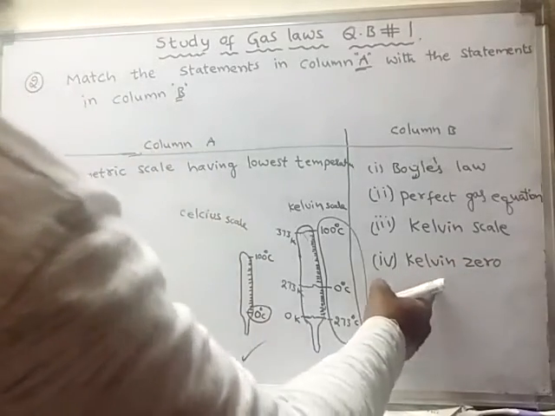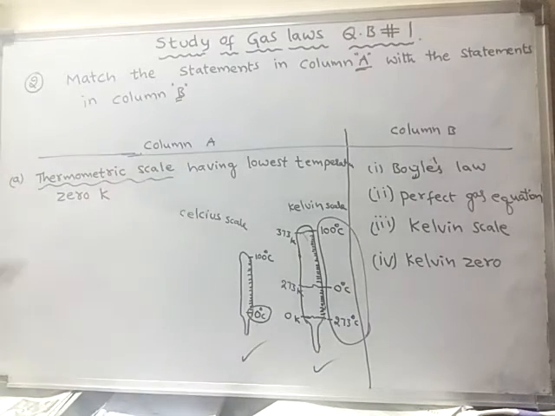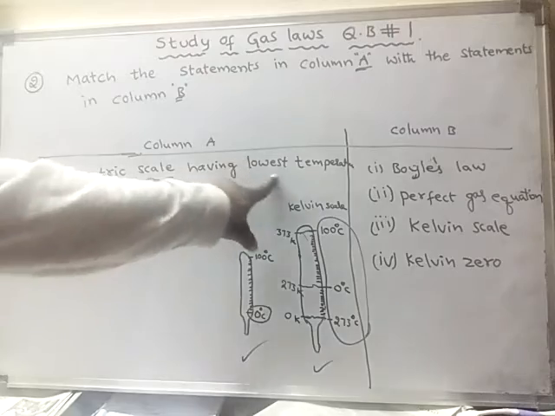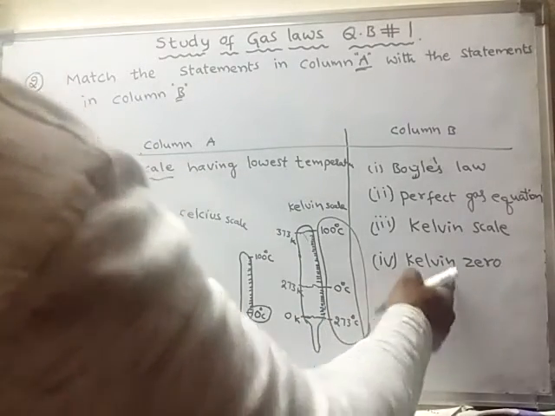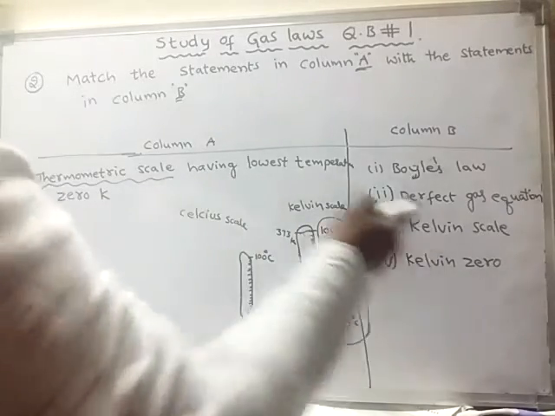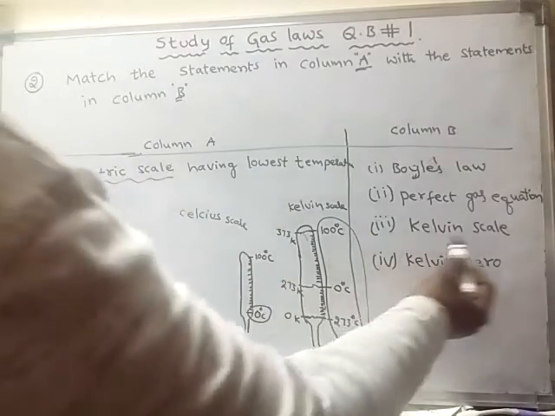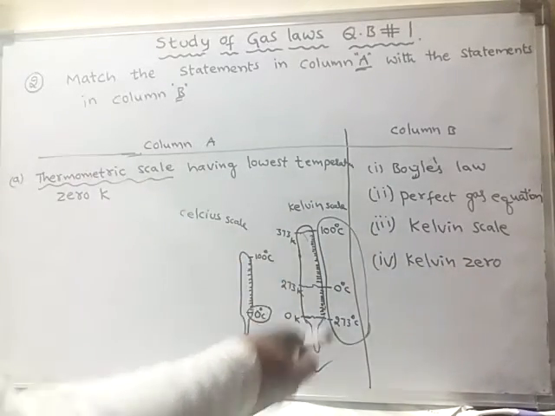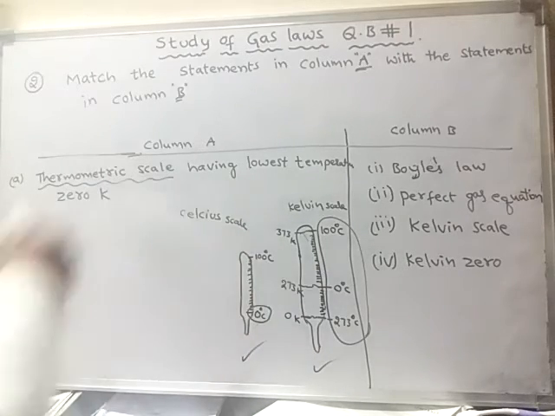But Kelvin 0 is not the answer, because here it is asked which thermometric scale has the lowest temperature as 0 Kelvin. So the Kelvin scale is the correct answer, not Kelvin 0. This is called the Kelvin scale and this is called the Celsius scale.